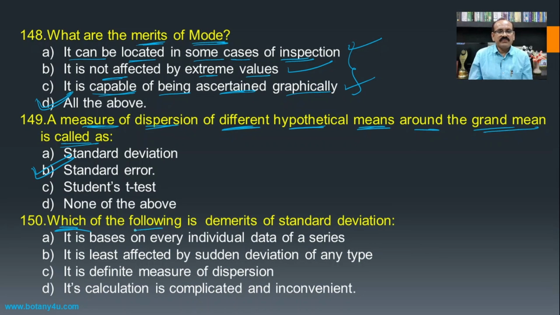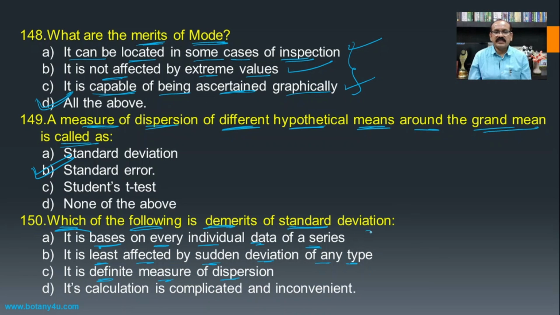Which of the following is a demerit of standard deviation? First, it is based on every individual data of the series. Then, it is least affected by sudden deviation of any type. Then, it is a definite measure of the dispersion.